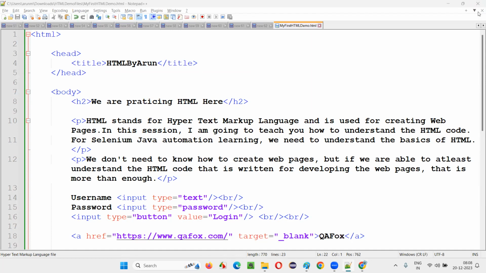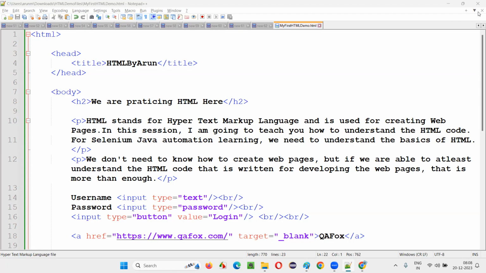This much knowledge is enough, guys. You don't have to be an expert in HTML. This much basic HTML is enough. But you guys should still practice it, even though it's not required to learn the entire HTML for Selenium Java. Since you have some knowledge now, you can practice.